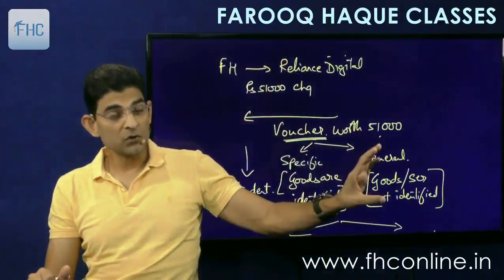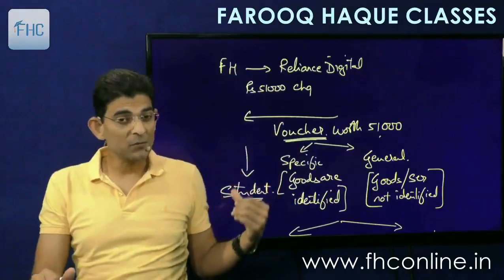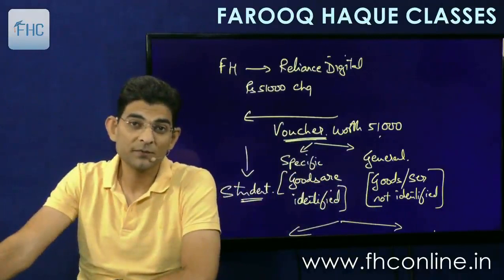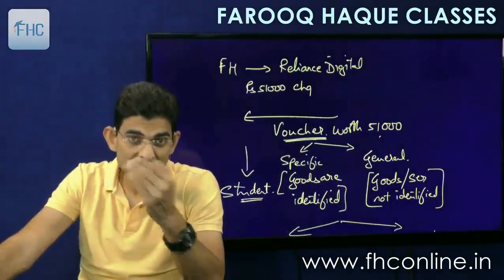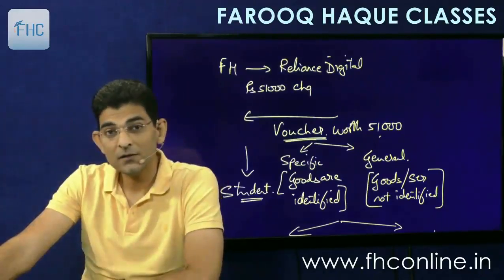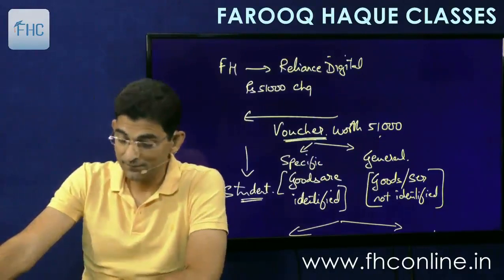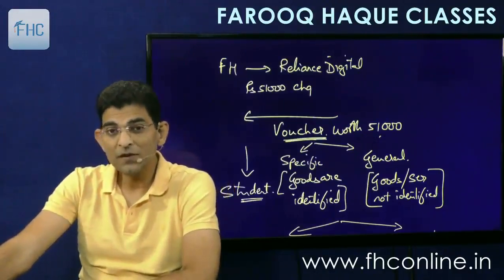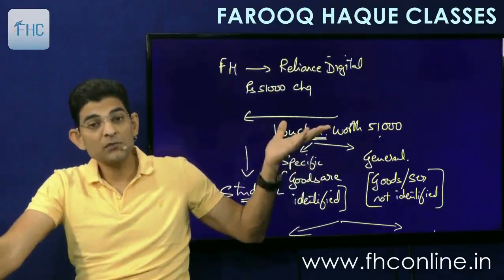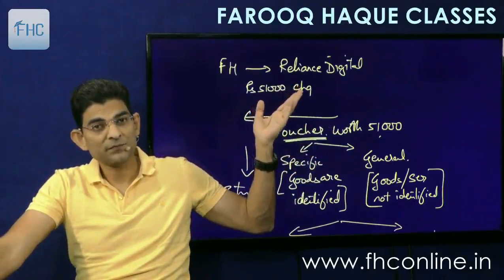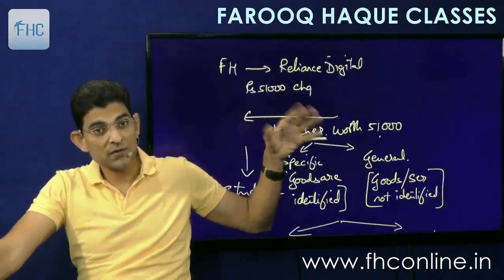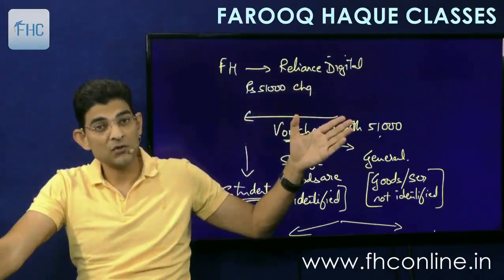And if it is a general voucher, meaning we don't know the goods, then the time of supply comes when the student goes and encashes that voucher. Means he buys goods and settles the amount by paying with the voucher. So at that time the tax element will arise. The differentiation is because of the rate of tax. Because in the specific case the goods are known. If the goods are known, the rate is known. If the rate is known, you apply it and charge tax. So the rate of tax applicable to the voucher is the rate applicable to the goods against which the voucher is exchanged.